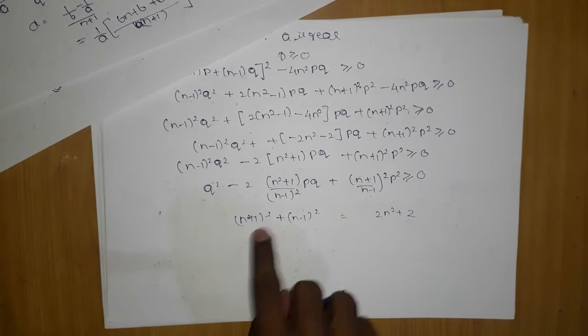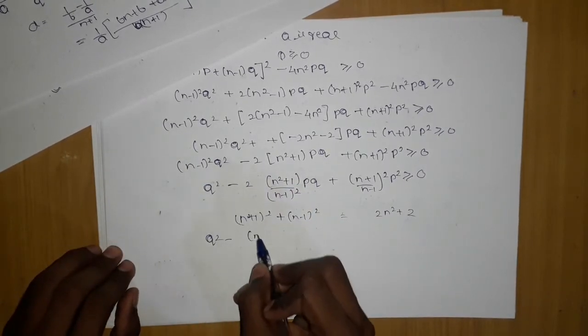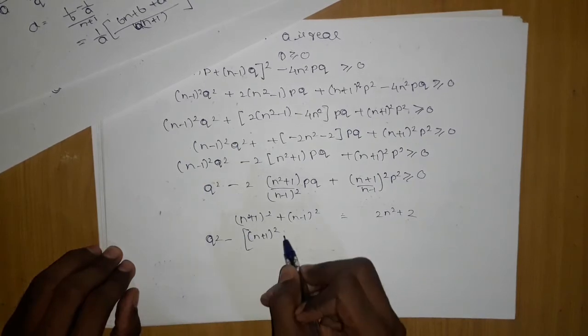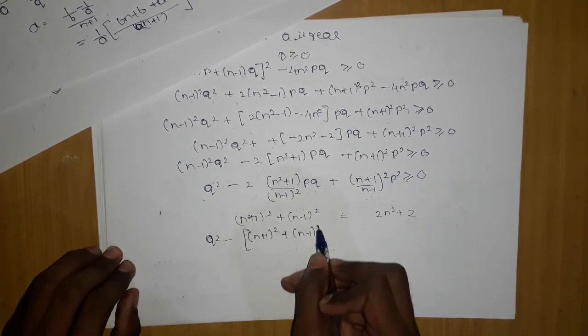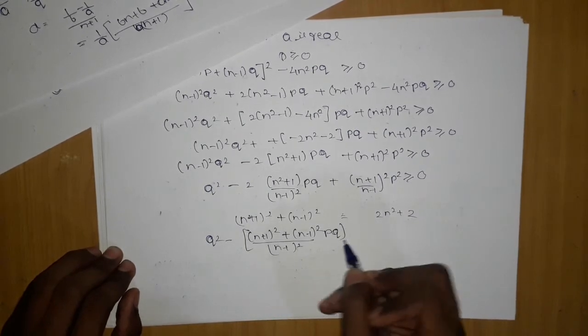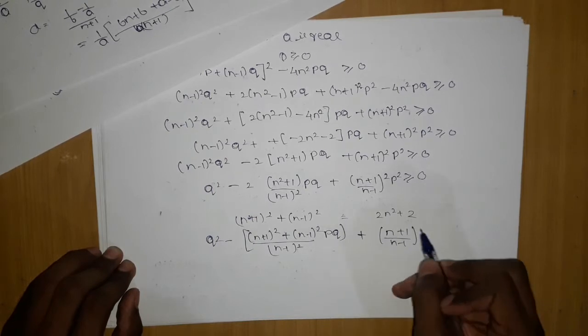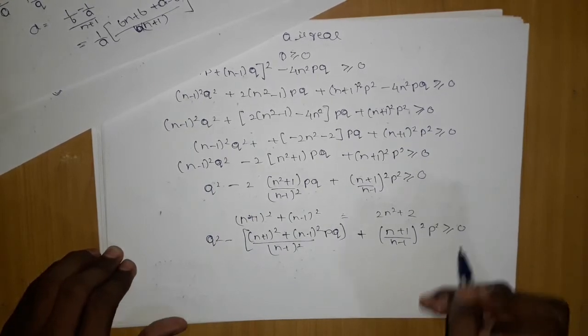So we can write the whole term like this: minus [(n plus 1) the whole square plus (n minus 1) the whole square] upon (n minus 1) the whole square into pq, plus (n plus 1) upon (n minus 1) the whole square p square greater than or equal to 0.